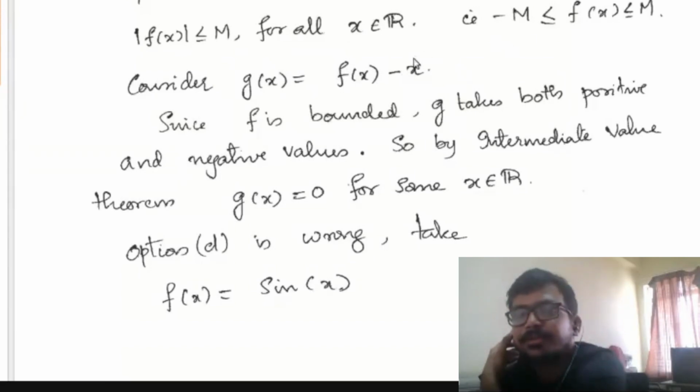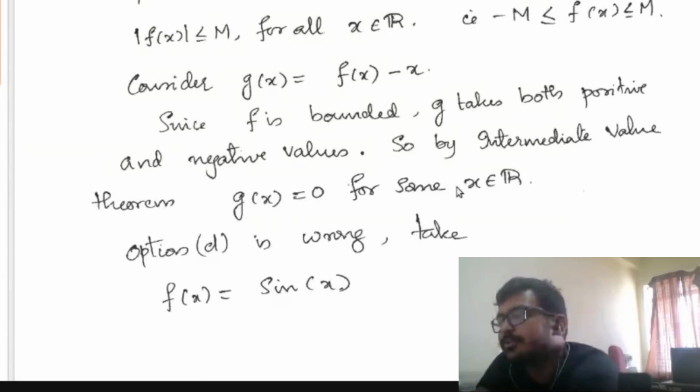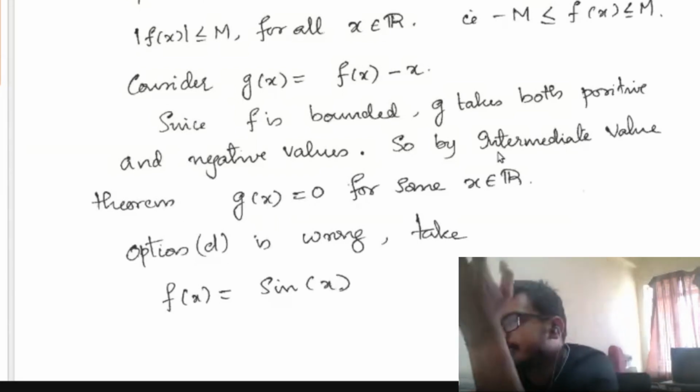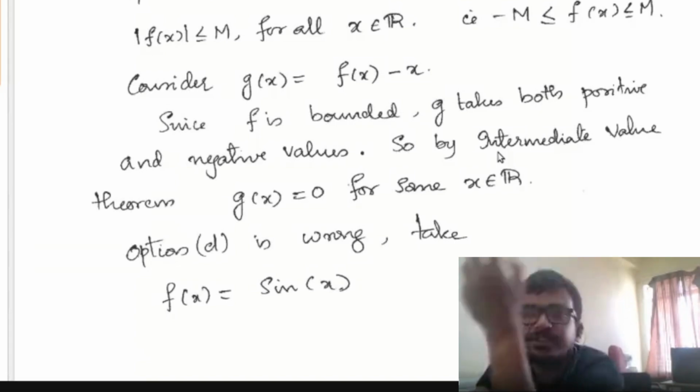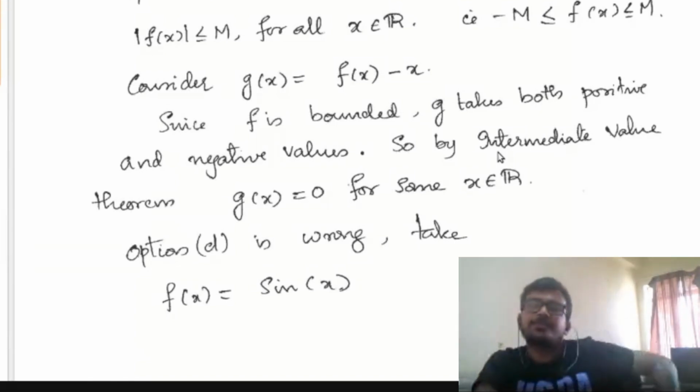If you take x equal to minus m minus 1, then g will be a positive function. So g takes both positive and negative values. So by the intermediate value theorem, g of x equals 0 for some x, because g takes both positive and negative values and also g is a continuous function. So g has to be 0 at least at one point.